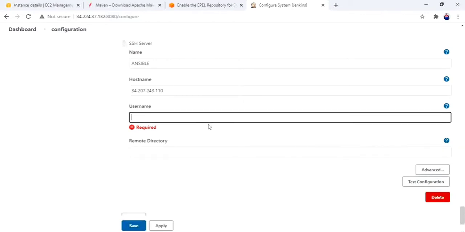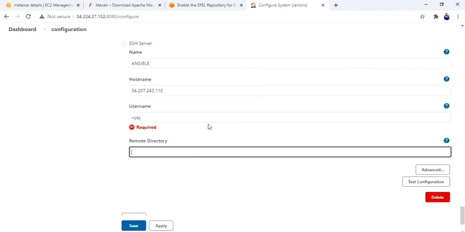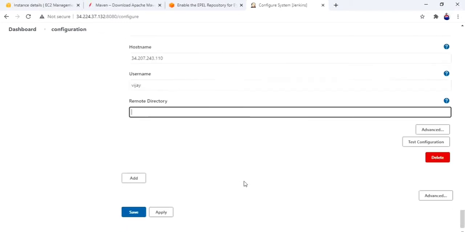Username, for which user? I have created the Vijay user, right? For the Vijay user. Through the Vijay user only it will communicate. I will not give any remote directory, and go to advanced.